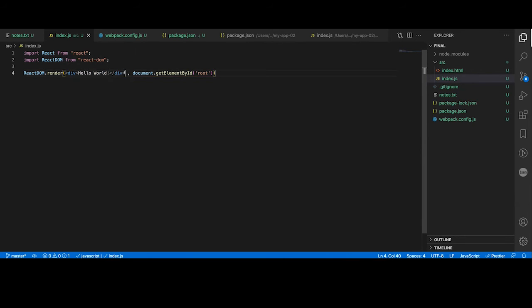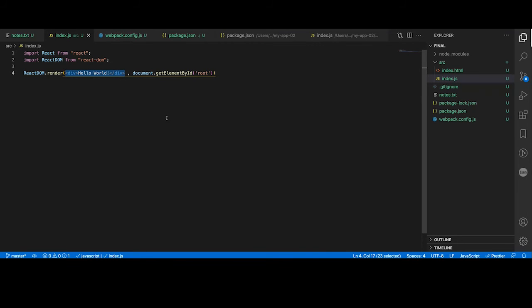This markup is not in some double quotes or anything, it's just markup. So this is basically JSX. JSX is used to create React elements. This is the only thing you need to know before we get started. You will see how it is different, what is the advantage, and how it is going to help us.